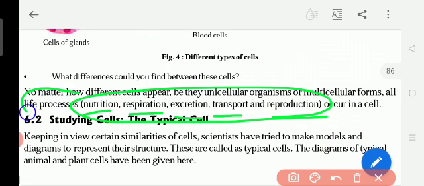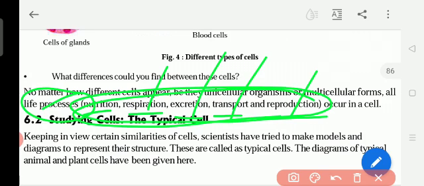All these are the life processes. Respiration means breathing, excretion means sending out waste material through water or solid waste, and transport means transportation of the blood and all the nutrition to all parts of the body. Reproduction means producing new flowers, fruits, or a new baby, new life. All these activities take place in the cell.